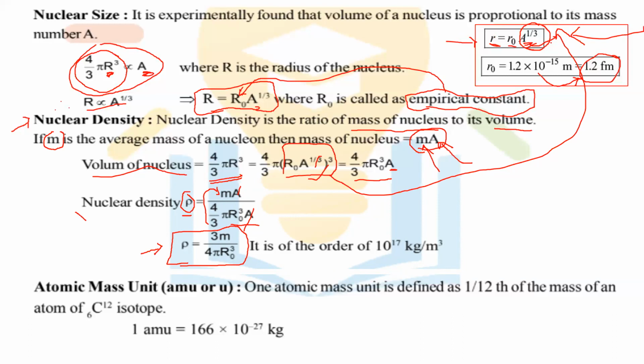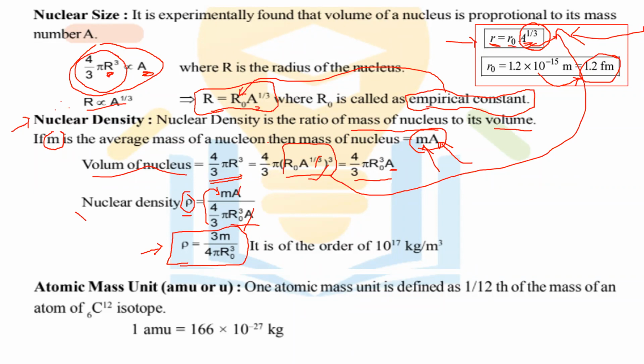In this slide you must remember the formula of nuclear size and nuclear density, because in an MCQ based question paper they may ask: the nuclear size or the diameter of the nucleus is represented by dash, with options r0 a raised to 1 by 3, r0 a raised to 2 by 3, r0 a raised to 5 by 3, or r0 a raised to 3 by 2.